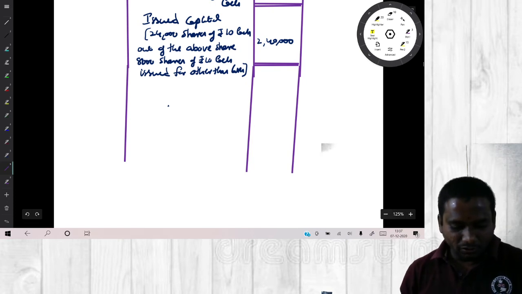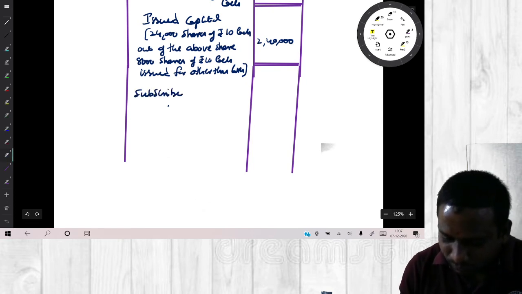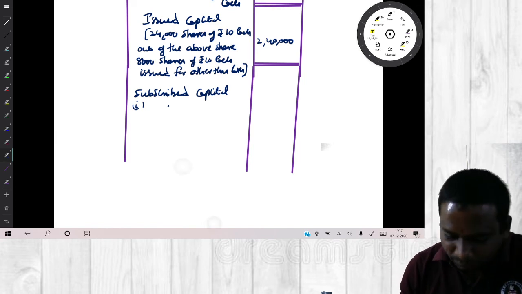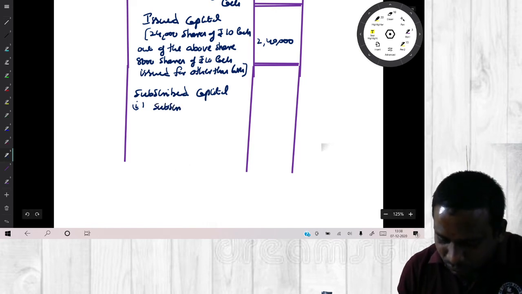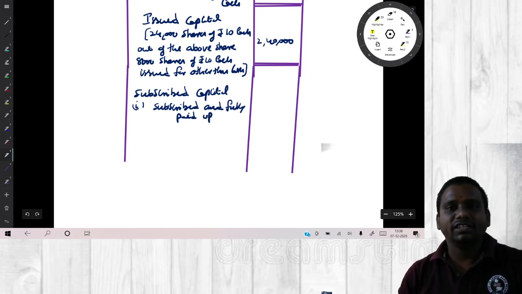Now write down subscribed capital. This we have to show under subscribed and fully paid up, subscribed but not fully paid up. So it is subscribed and fully paid up. All the shares were fully paid.